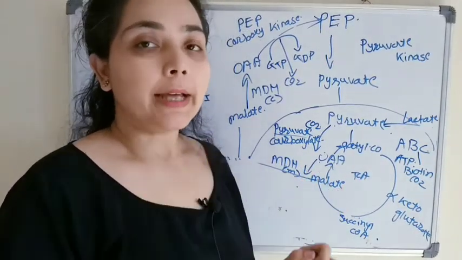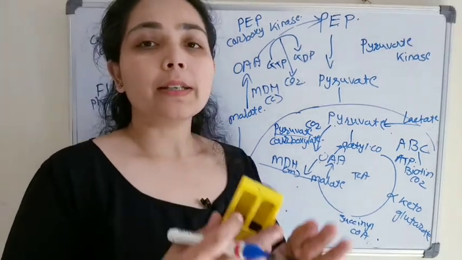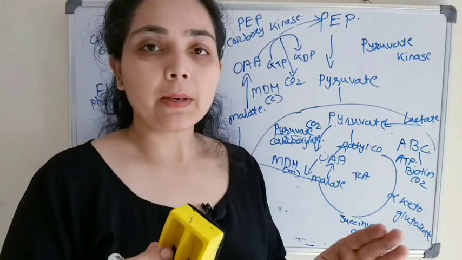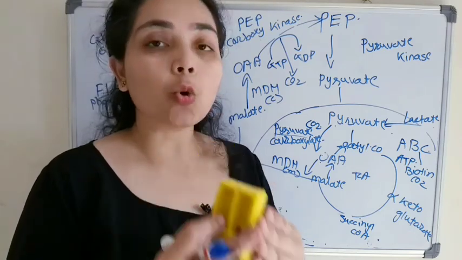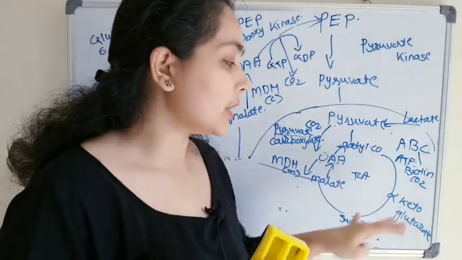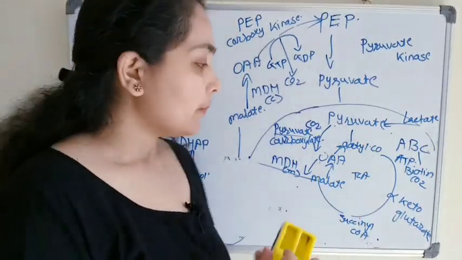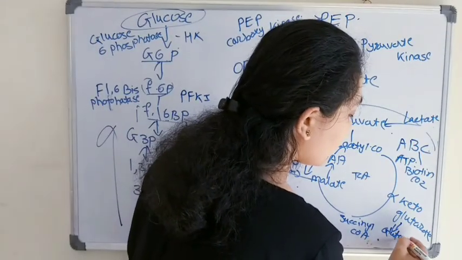Okay, then after prolonged fasting, proteolysis, meaning protein breakdown, will take place, and some of the amino acids, that is glucogenic amino acids, will help in the synthesis of intermediates of the Krebs cycle. For example, glutamate.